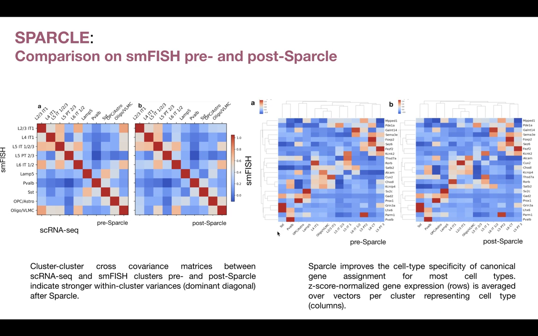So the panel of genes that was designed for smFISH was pertinent to the laminar layer of the neocortex, specifically genes like CUX2, RORB, and FOXP2. If you look specifically at CUX2, in the pre-Sparkle setting, it was kind of spread across these three cell types. Whereas in the case of post-Sparkle, you can see that there is a very strong association of CUX2 to the L2/3 laminar layer, as can be seen here. So this is a good signal-to-noise ratio that we have post-Sparkle.